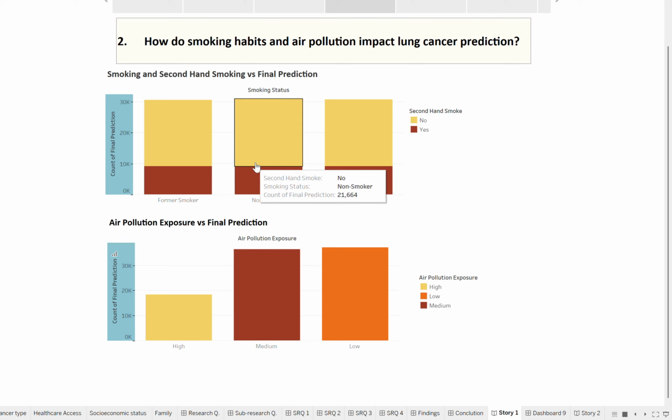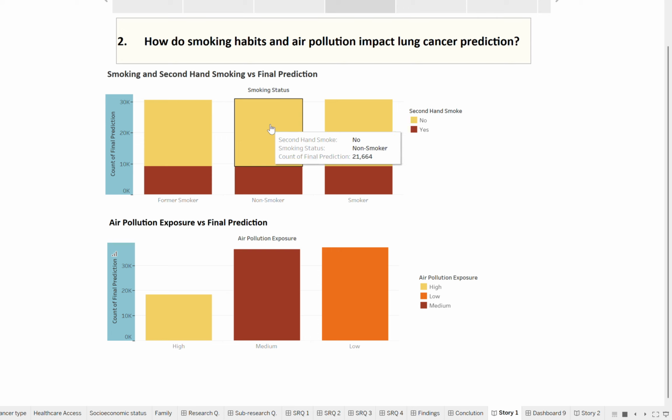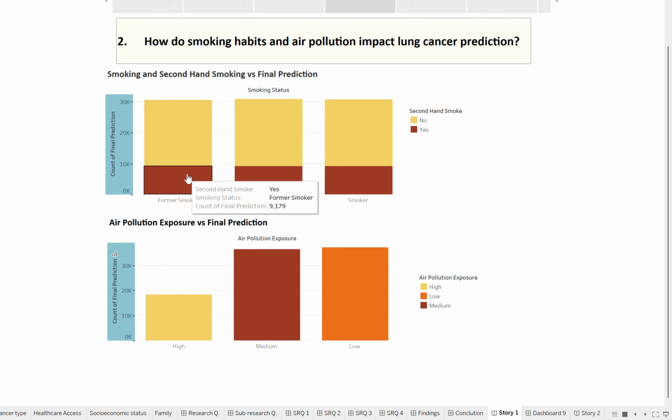What's important to note is that secondhand smoke also contributes significantly to the predicted cases, even among those who don't smoke themselves. This may highlight the need for strong public health efforts, not just to encourage smoking cessation, but also to protect people from passive smoking exposure, especially in shared environments like homes, public transport, and workplaces.